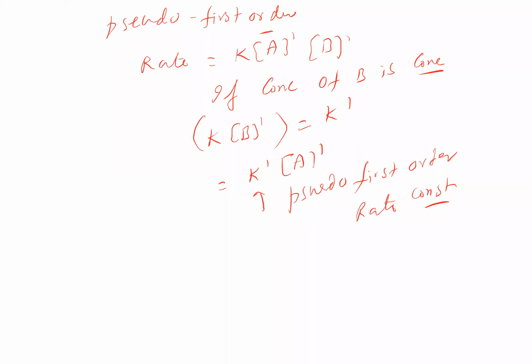One more thing is there. Suppose you take a third order reaction like this, where the true rate of reaction I am writing here is rate equal to H plus into H2O into sucrose concentration.